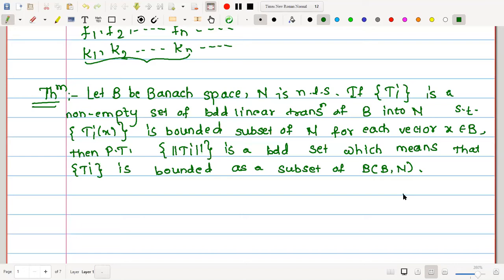The theorem says that if B is a Banach space and N is a normed linear space, and the set Ti is a non-empty set of bounded linear transformations of B into N, then the set Tix is a bounded subset of N for each vector x in B, and our aim is to prove that the set of norms of Ti is a bounded set, which means that the set Ti is bounded as a subset of B(B,N). In short, let me just tell you what the theorem says. This we are not going to include in the statement.